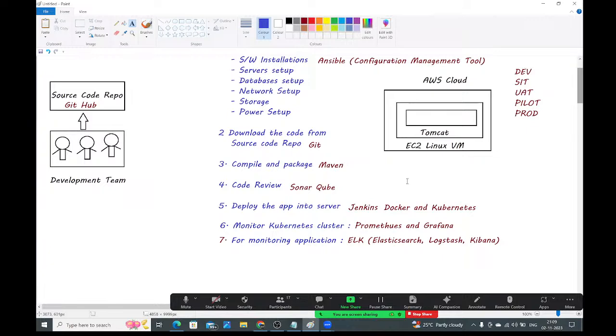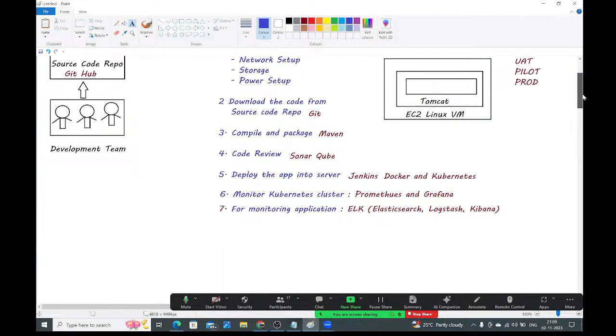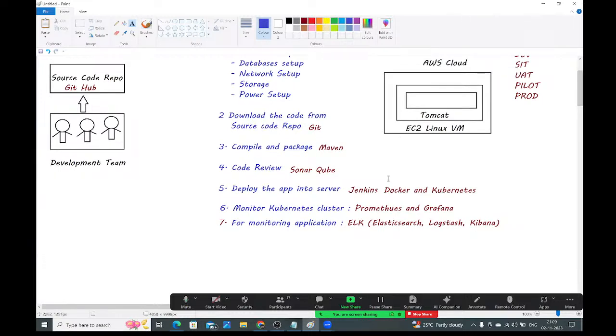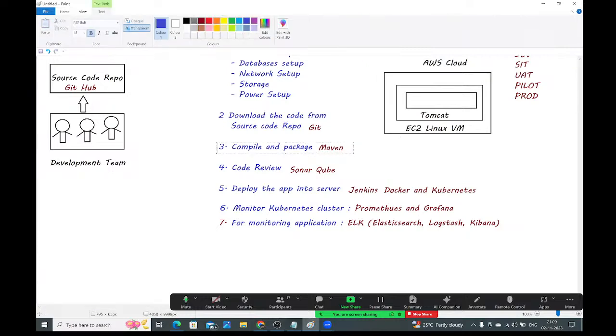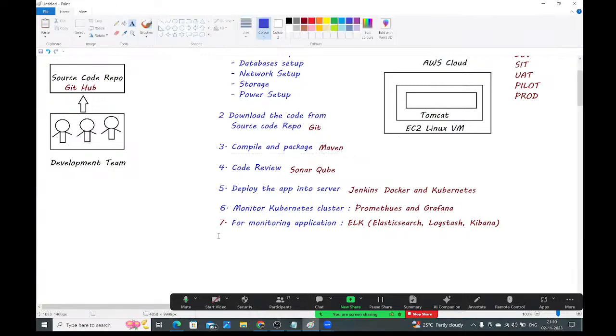All these things will be taken care of by the operations team only. And one more thing, here we are creating the artifact. After creating the artifact, I need to upload this artifact in the Artifactory repository for future purposes. Maybe in future I want this artifact. Then what you need to do is upload this artifact in the Artifactory repository.